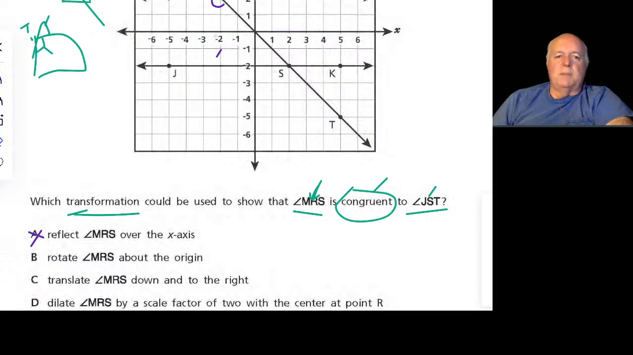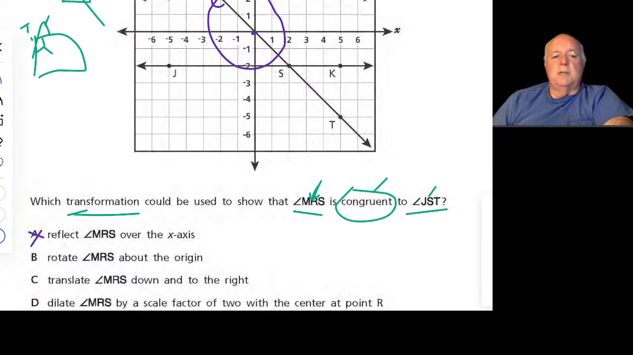Rotate MRS about the origin. So it's saying if we took this as our point, if this was a string, if we had a string from the origin to S, and we rotated it about the origin, either clockwise or counterclockwise, it's not telling us. So if we rotated this, we would end up basically getting a circle, right? So if we rotated that, would we end up getting that?